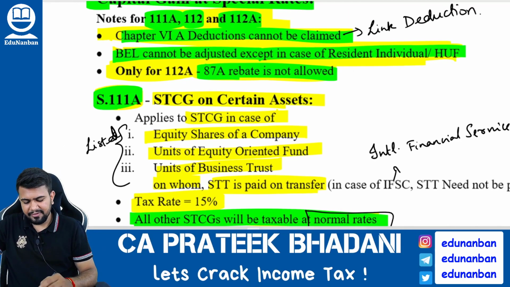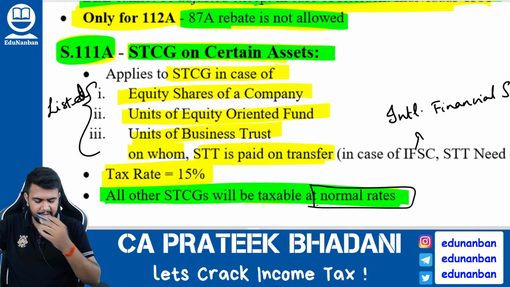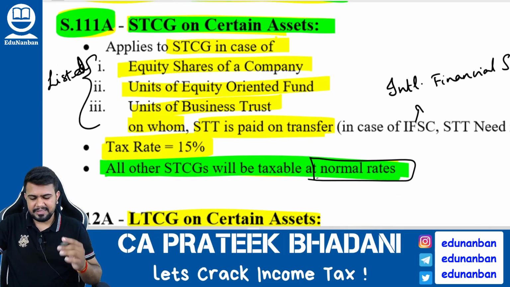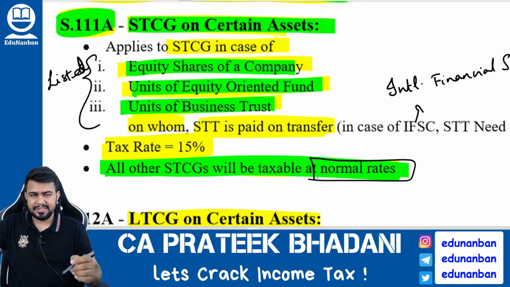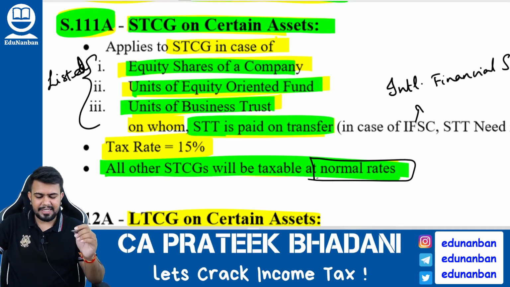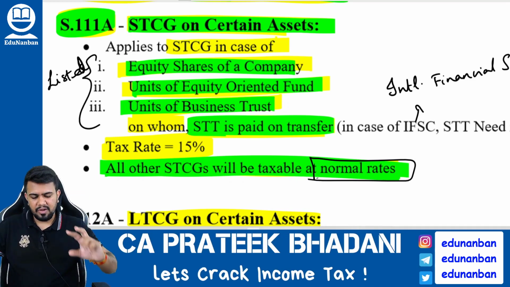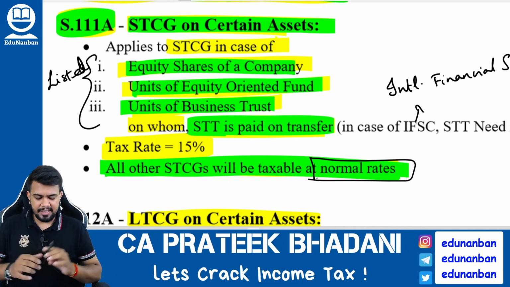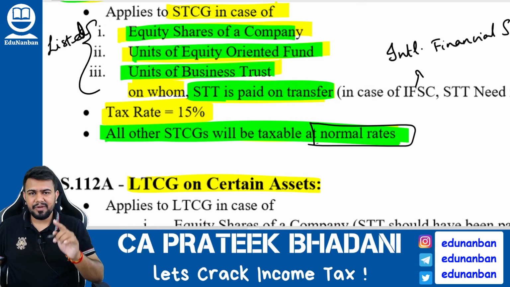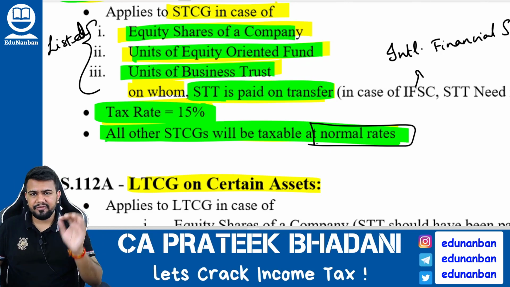Now let us discuss what is given in section 111A. 111A talks about short-term capital gain on certain assets. What are those certain assets? Equity shares of a company, units of an equity oriented fund and units of a business trust on which STT is paid on transfer. If there is any short term capital gain on such an asset, that gain is covered under section 111A and it will be taxed at 15%.